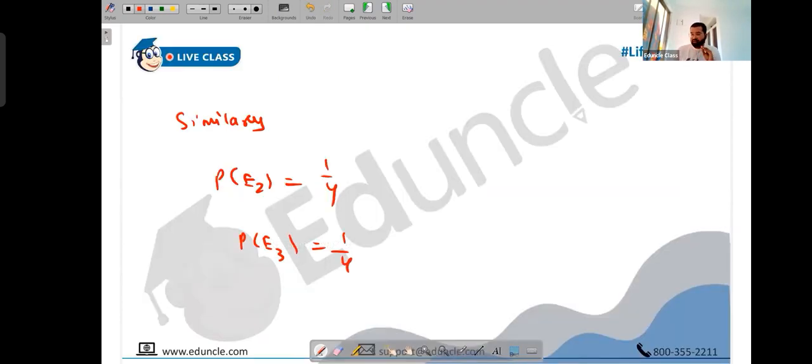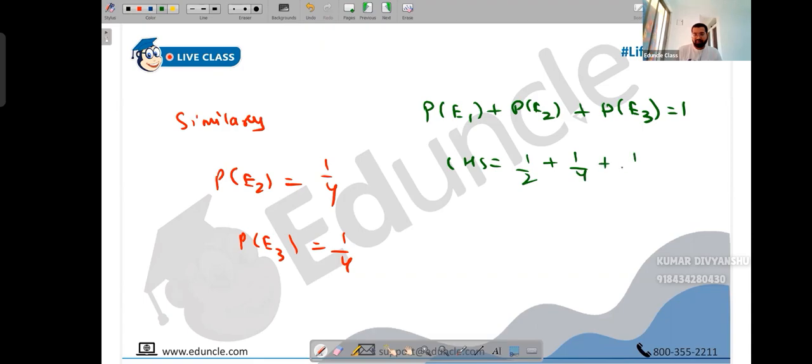Just one thing at the very end. People, the sum of all the probabilities should be 1 at the very end. So see if you're getting 1 or not. Just verify whether your answer is correct or not, so that this will also help you trust the formula more. So just calculate probability of E1 plus probability of E2. There are 3 eigenfunctions, so the sum of all of them should be 1. See, LHS: that's 1 by 2 plus 1 by 4 plus 1 by 4. So you're getting 1 by 2 plus 1 by 2. You're getting 1. Clear?